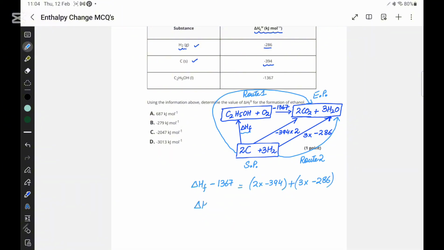So the enthalpy of formation, after calculating, comes out to be minus 279 kilojoules per mole. That is option B.